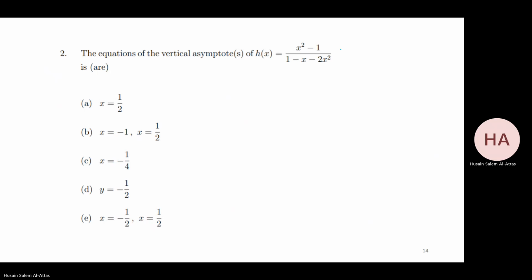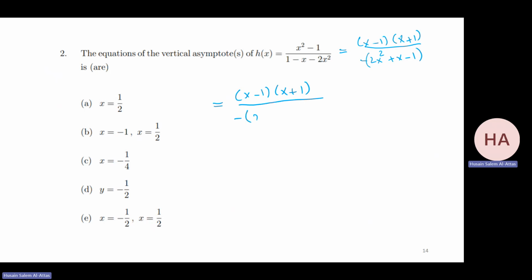Now, I can simplify this one so I can see it easily. Yeah, this one is what? Minus 2x squared. How to simplify this? Minus 2x squared. Let me take the minus x squared plus x minus 1. So maybe that will make it easier for me to do the calculation. This is minus what? 2x.